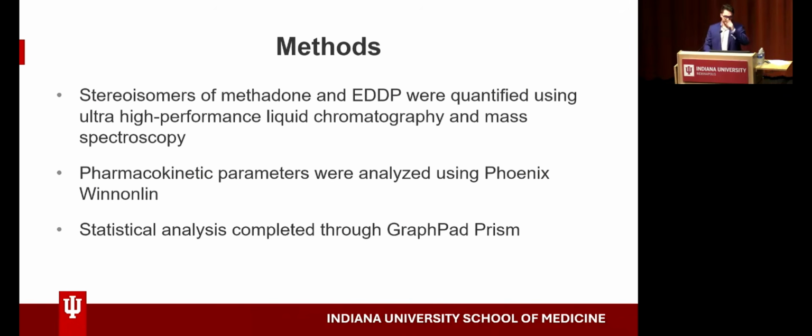As for the methods, the stereoisomers of methadone and EDDP were quantified using ultra-high performance liquid chromatography and mass spectrometry. Pharmacokinetic parameters were analyzed using Phoenix with NONMEM, and the statistical analysis was completed through GraphPad Prism.